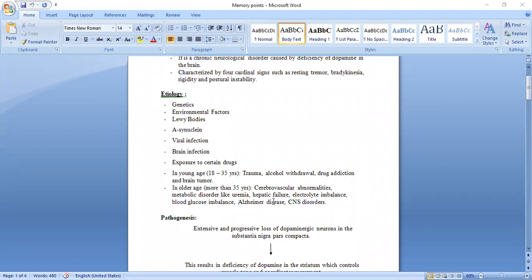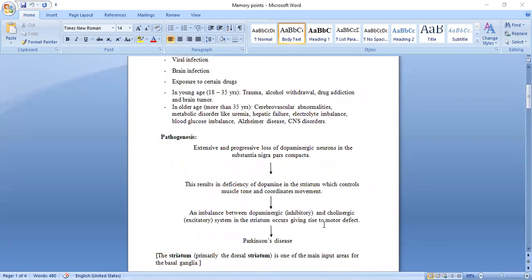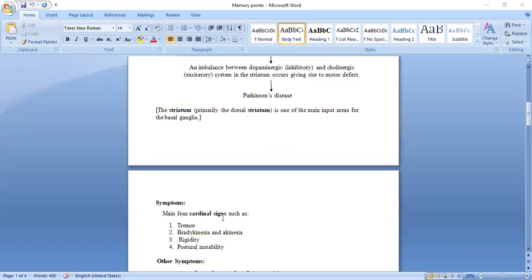Okay. And pathogenesis due to what? It is the loss of dopaminergic neurons. There is a loss of dopaminergic neurons. There is a deficiency of dopamine, isn't it? So there is an imbalance between the dopamine and cholinergic system. And due to that, it causes the Parkinson disease. Okay. Symptoms: four main symptoms are there: tremor, bradykinesia and akinesia, rigidity, postural instability.